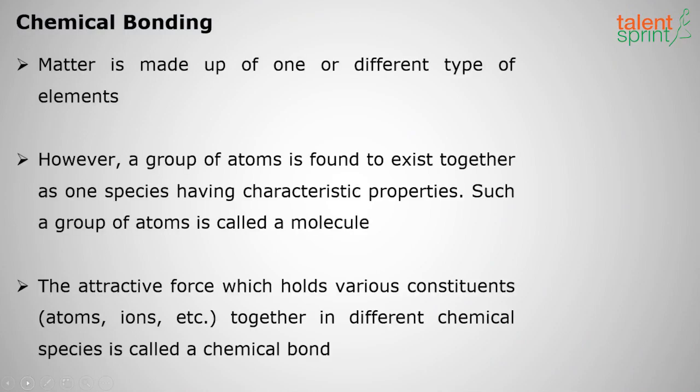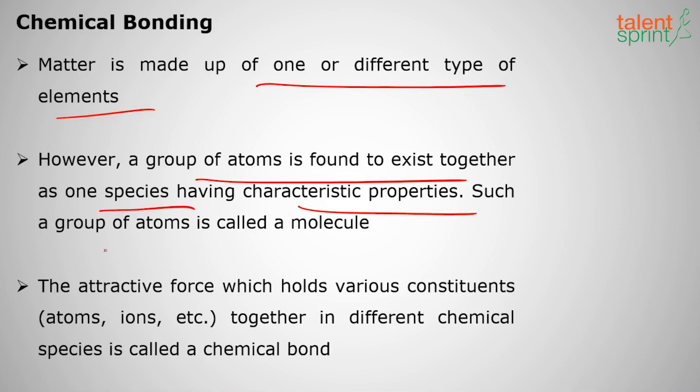So what do you mean by a bond? Why is it called a chemical bond? First, matter is made up of one or two or different types of elements. We already know it. However, a group of atoms is found to exist together as one species having characteristic properties, such as a group of atoms called a molecule. Suppose we have hydrogen atoms and oxygen atom. They combine to form a molecule called water, that is hydrogen oxide. Okay, clear with this? So it is called a water molecule, right? So for some characteristic properties they combine with each other and it is called a molecule.